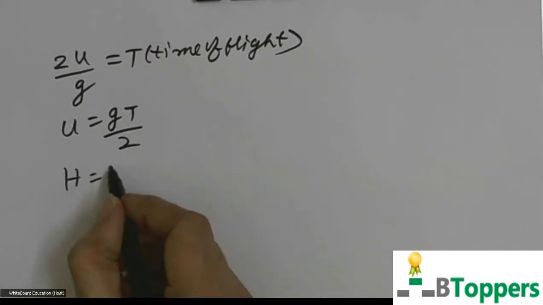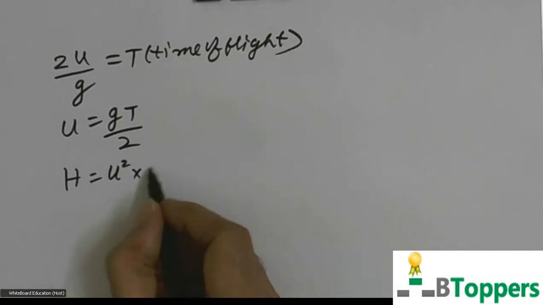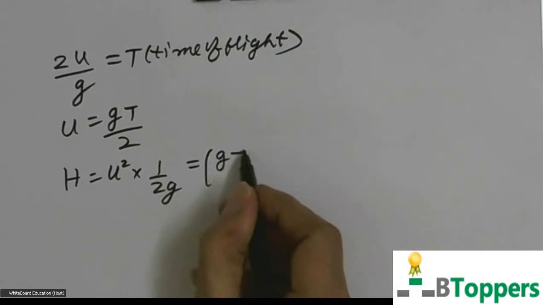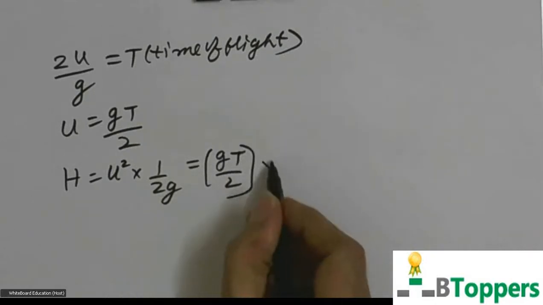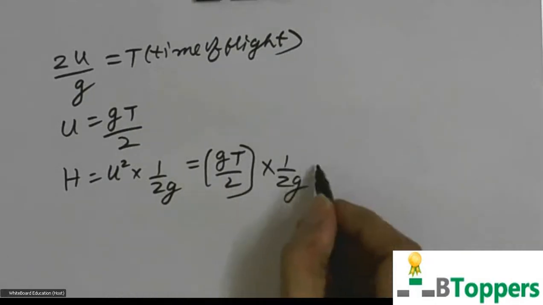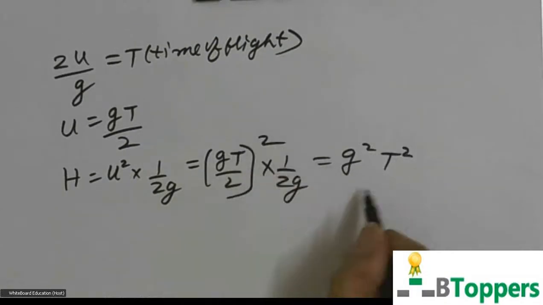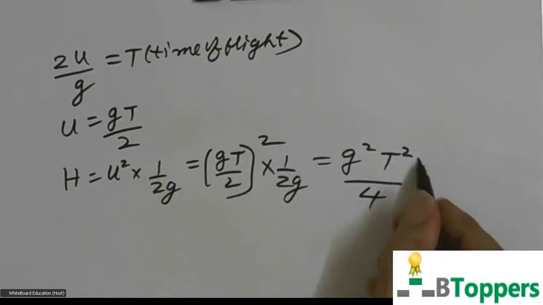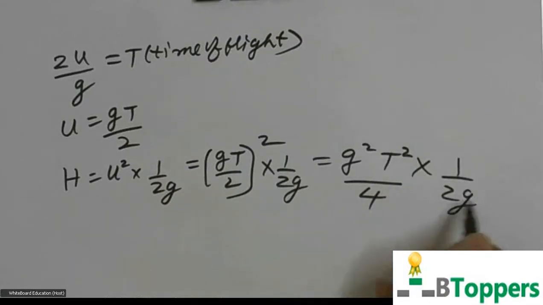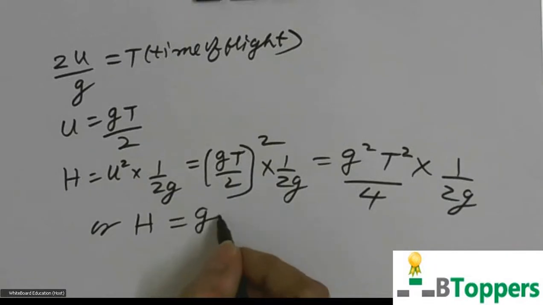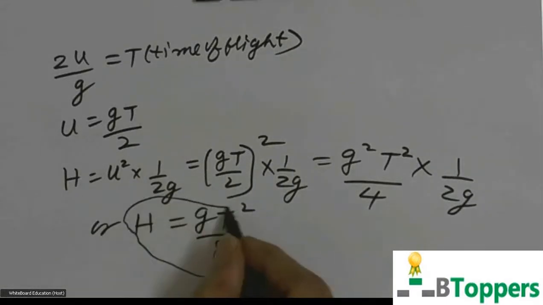So maximum height reached is given by U square by 2G, or you can write U square into 1 by 2G. You can substitute U equal to GT by 2. So that will be G square T square by 4 into 1 by 2G. So maximum height reached in terms of the time of flight can be written as H equal to G into capital T square by 8.